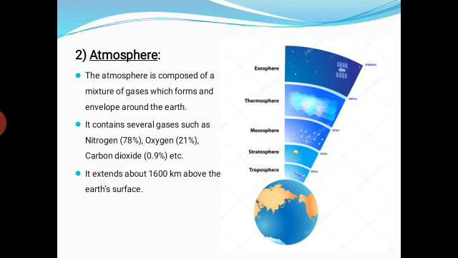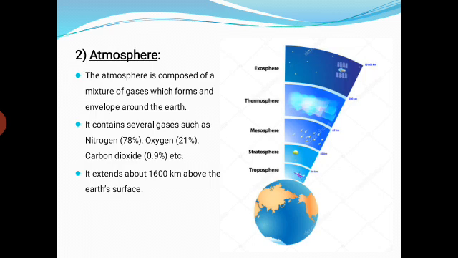Okay, listen. The definition is given in front of you. The atmosphere is composed of a mixture of several gases which forms an envelope around the earth. Which gases are present in the atmosphere? It contains several gases such as nitrogen 78%, oxygen 21%, and carbon dioxide 0.03%.